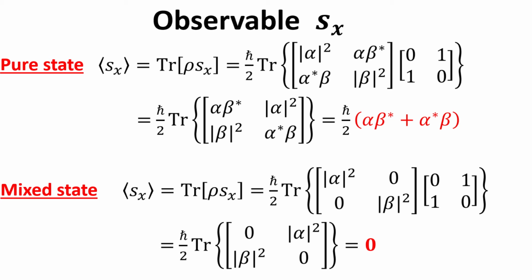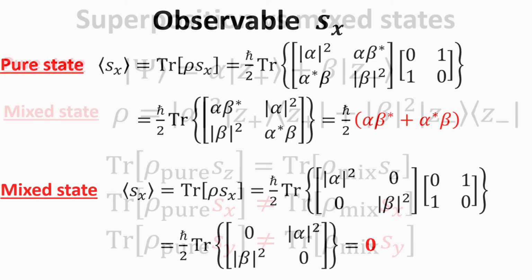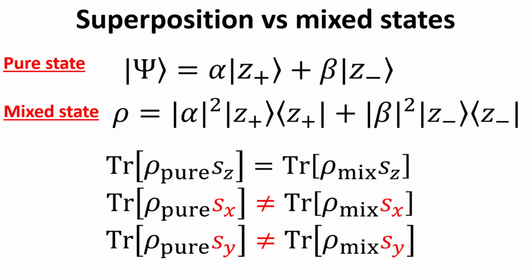And that value arises from the off-diagonal part of the density matrix, which clearly indicates that it is a result of coherence. In fact, we can see that the x spin's eigenstates can be composed of the superposition of the z spin's eigenstates. Here, we summarize the key results of this example.